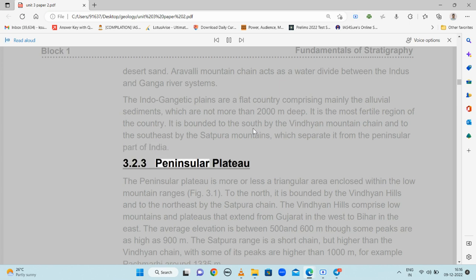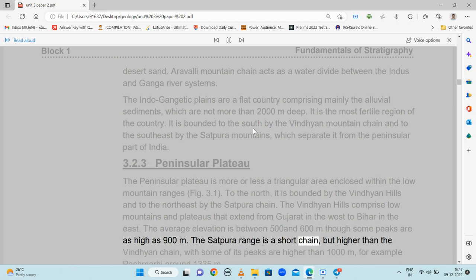3.2.3 Peninsular Plateau. The Peninsular Plateau is more or less a triangular area enclosed within the low mountain ranges. Fig. 3.1 To the north, it is bounded by the Vindhya Hills and to the northeast by the Satpura chain. The Vindhya Hills comprise low mountains and plateaus that extend from Gujarat in the west to Bihar in the east. The average elevation is between 500 and 600 meters, though some peaks are as high as 900 meters.